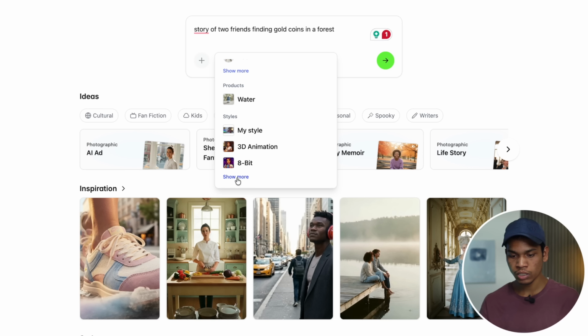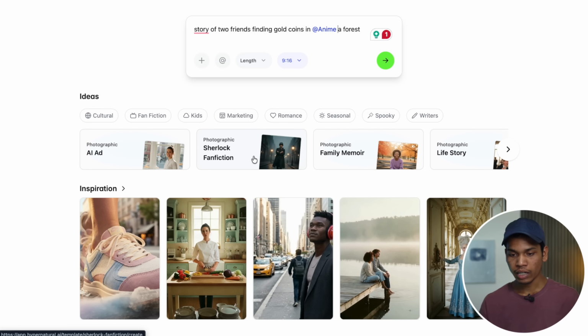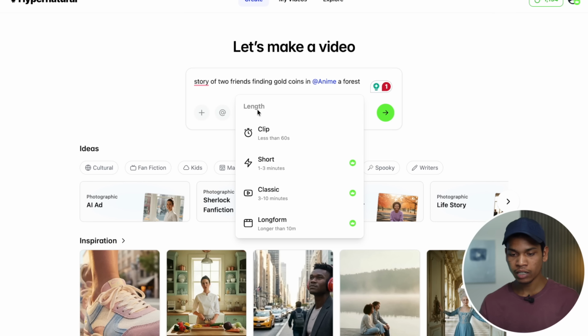Currently I am choosing anime style here, and then you can select the length of your video like 1 to 3 minutes, 3 to 10 minutes, or longer than 10 minutes.